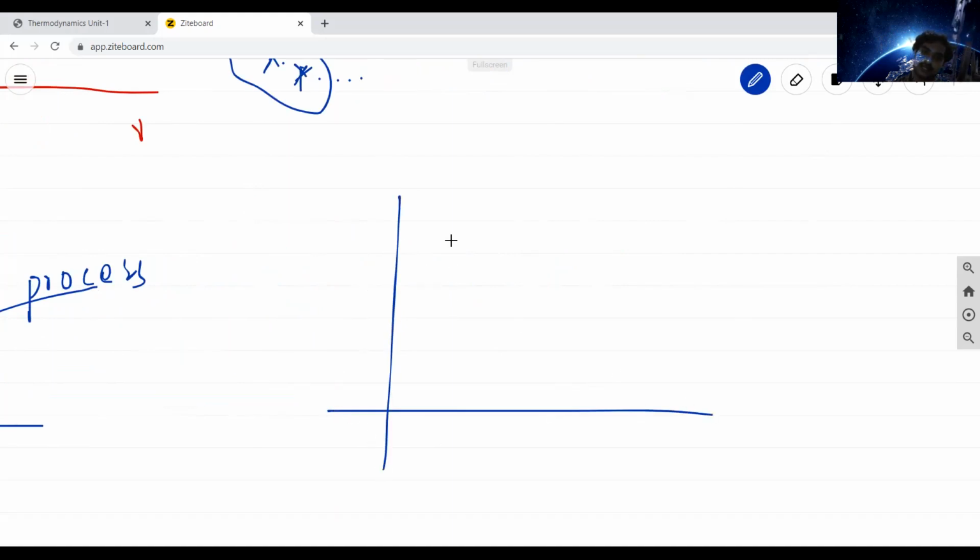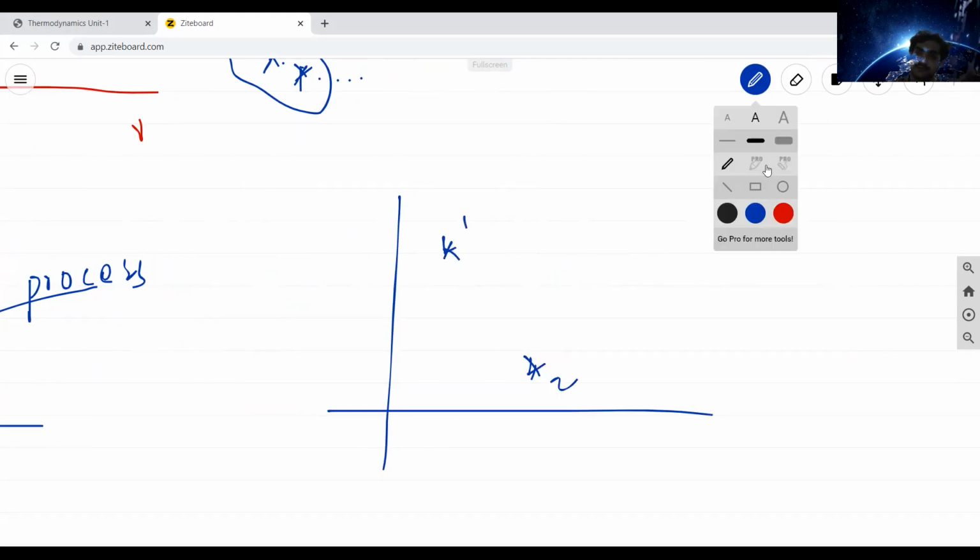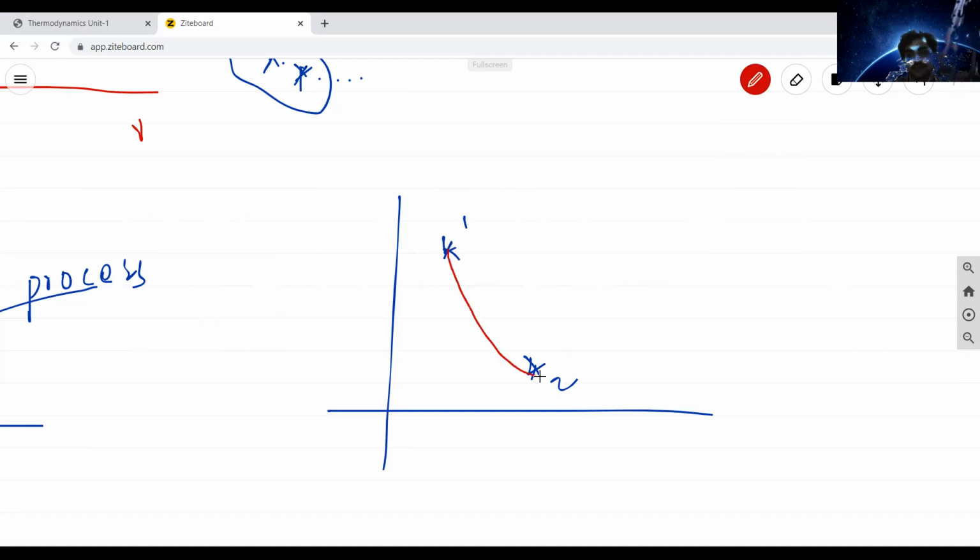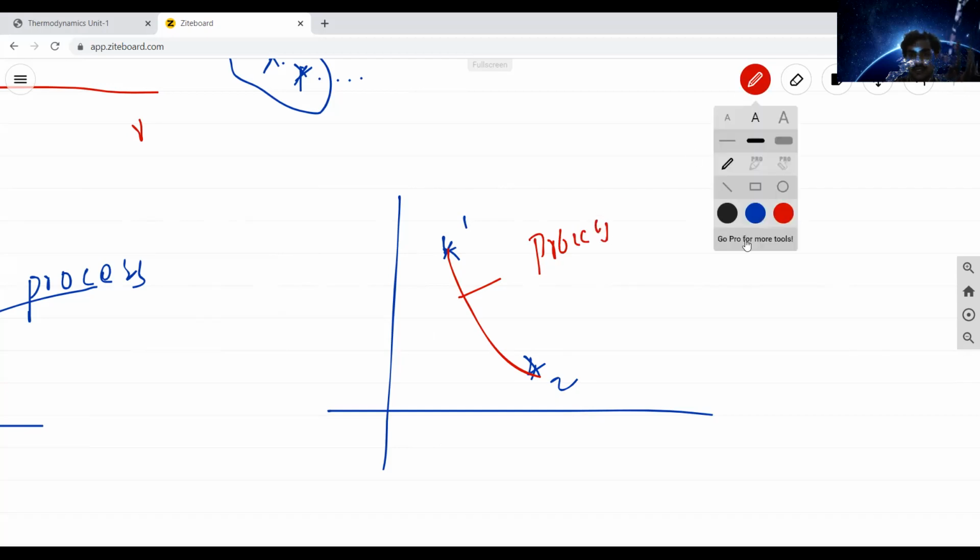See, this is state 1 and this is state 2. The properties will vary from state 1 to state 2; this is called a process. I can represent it with direction also; the direction is very important. Now, what is a reversible process?